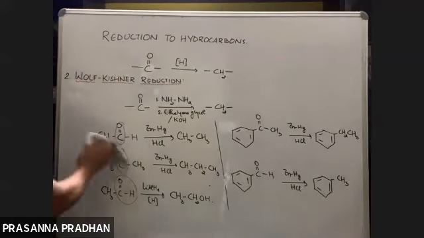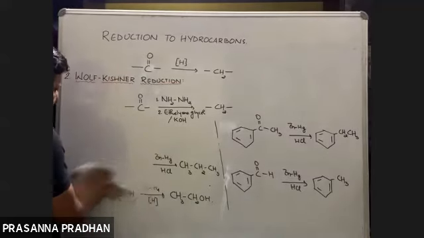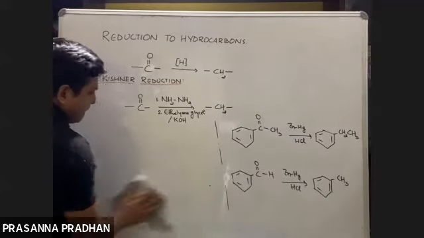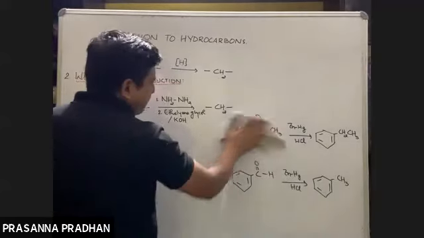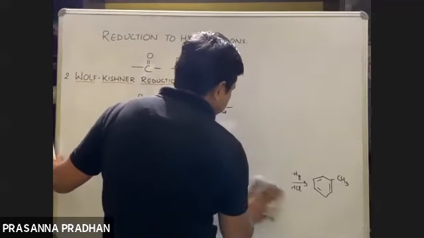But the ultimate product is going to be the same. Using this set of reagents, ultimately the same thing is going to happen. The CO group will get reduced to a CH2 group.